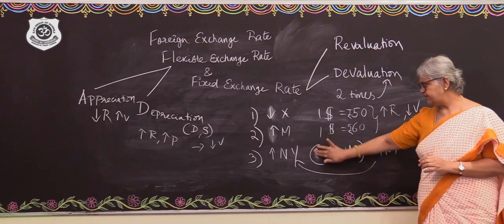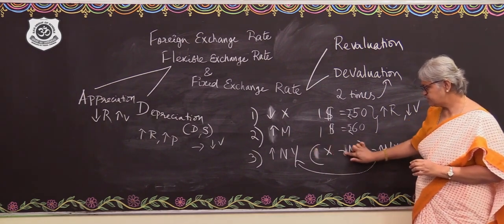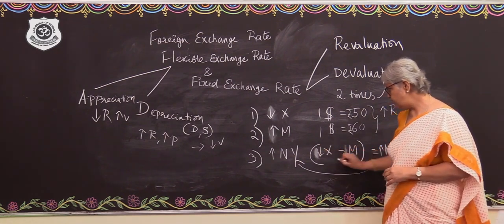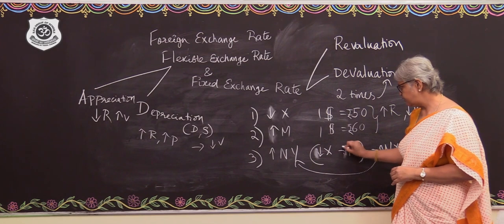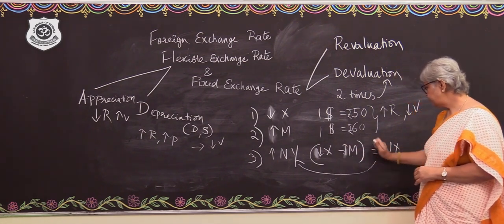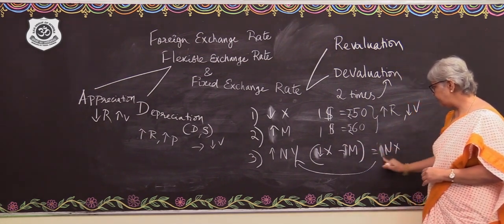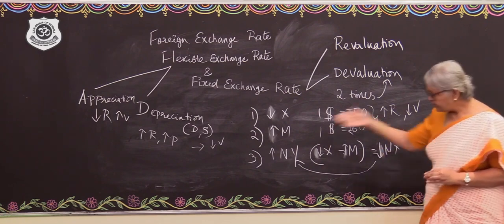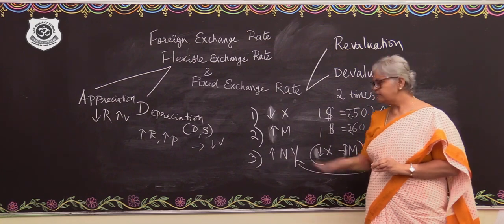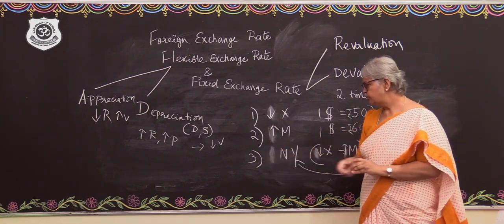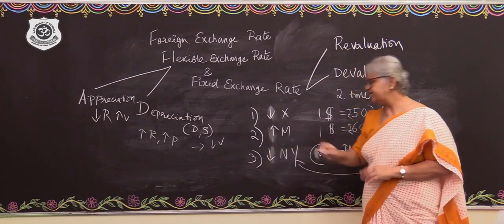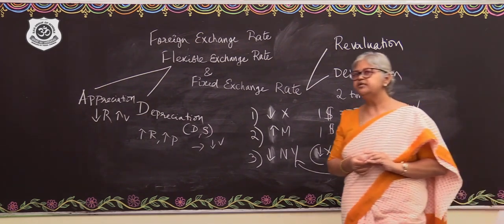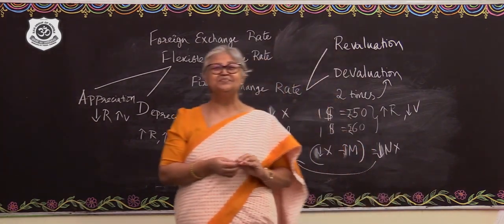Let me again change these arrow marks. What is going to happen to the export? It is going to fall. What about the imports? That is going to go up. So the net exports over there are going to go down. What about the national income? That is also going to go down. The national income might fall. So, it's not always good when the value goes up, isn't it?